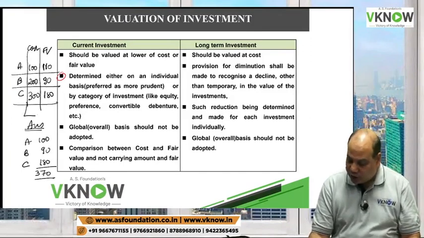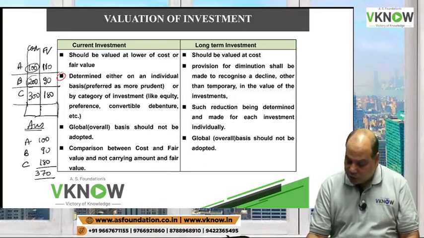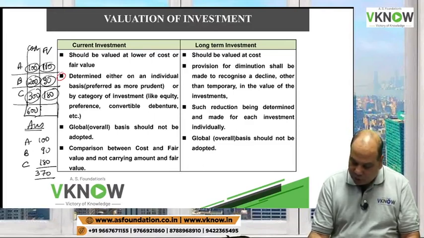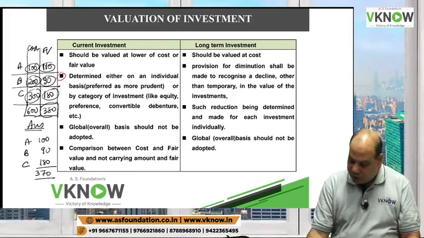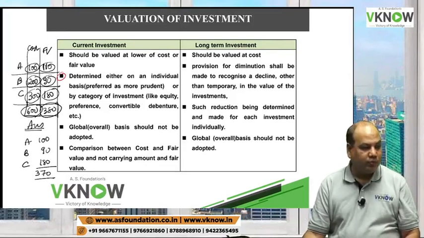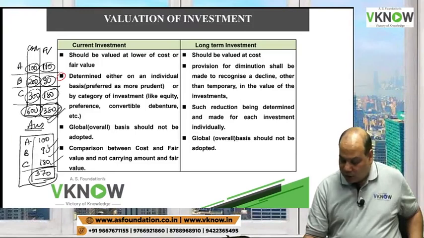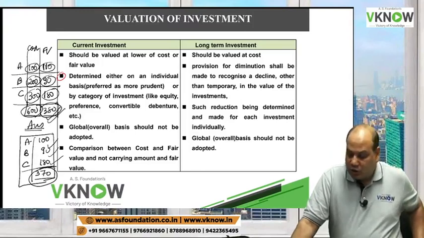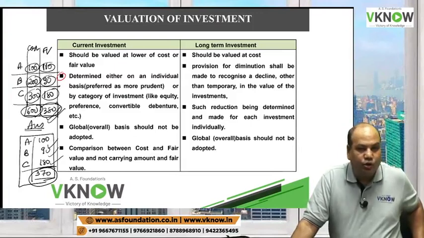If I take total and then compare, that may not give me the lowest answer. For example, if I take the total cost of all three investments, 600, and the total fair value of all three investments, 110 plus 90 plus 180, 380, then my answer will be 380. But if I compare on an individual basis, one by one, then I will get the lowest answer. So the concept of prudence ideally says take one by one, and don't compare their totals.